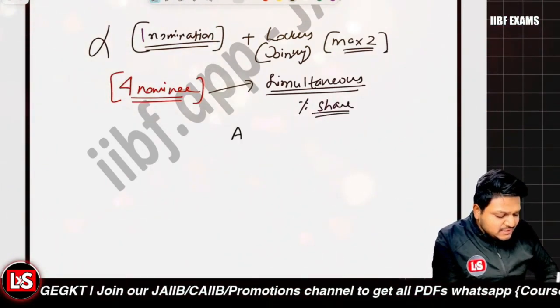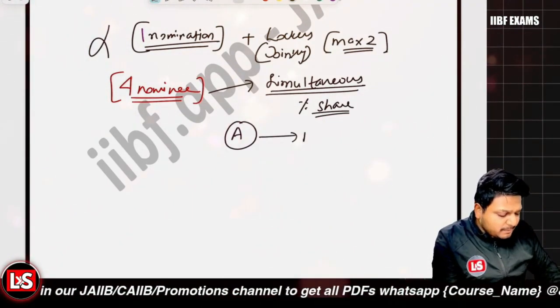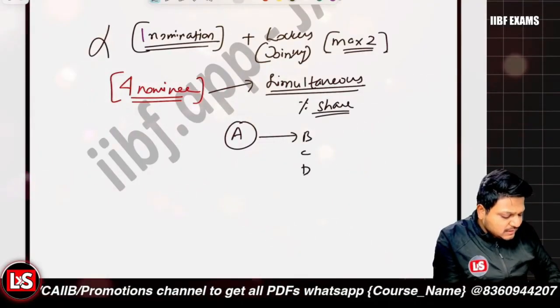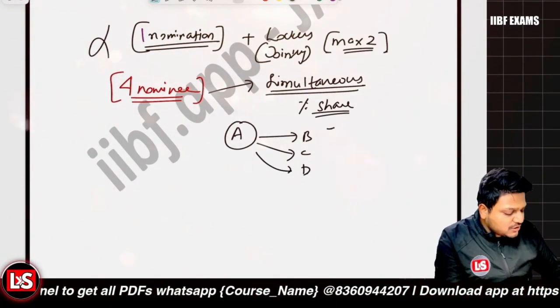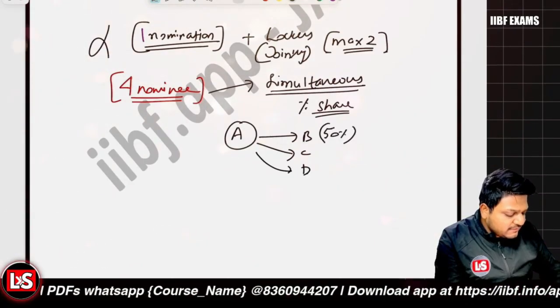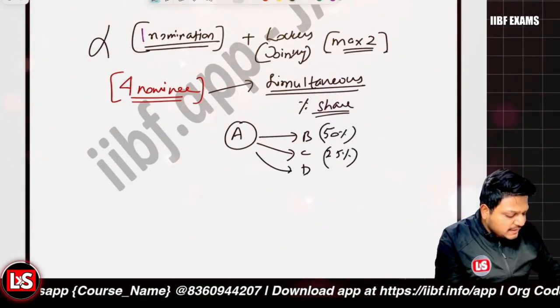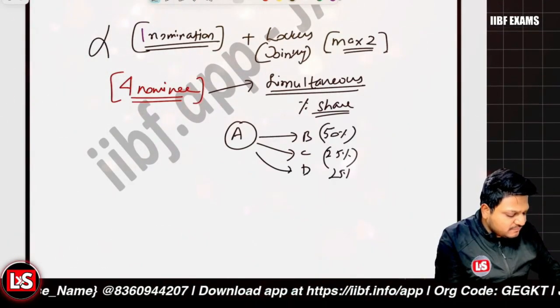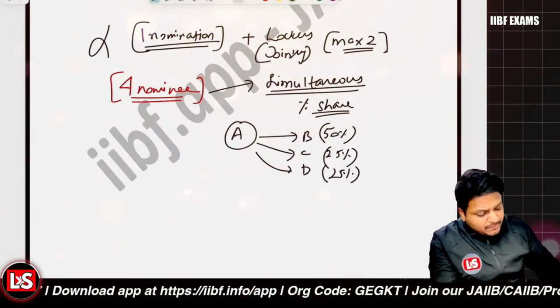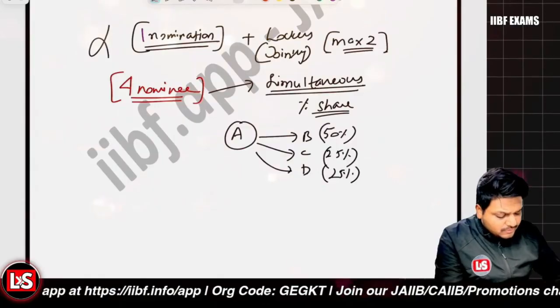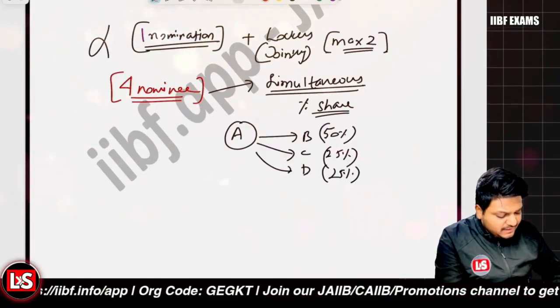Let's say person A is maintaining an account where persons B, C, D are nominated, right? Now B has a share of 50%, C has a share of 25%, and D has a share of 25%. Clear with it?